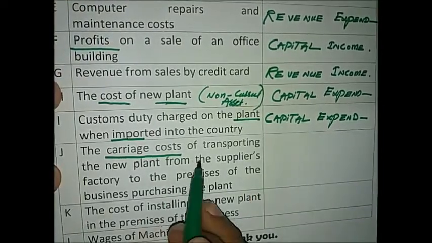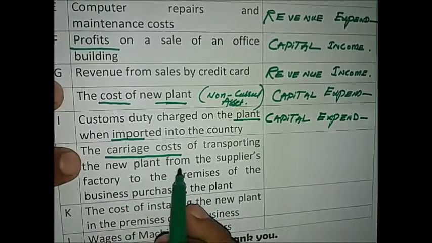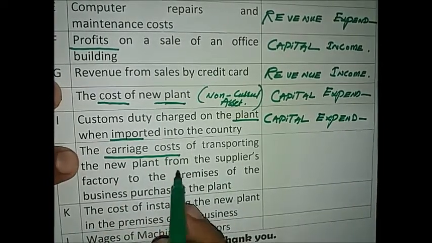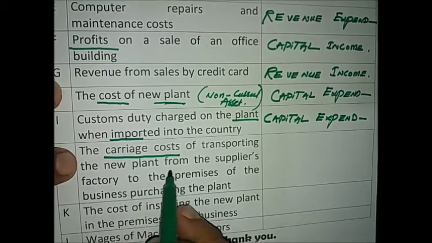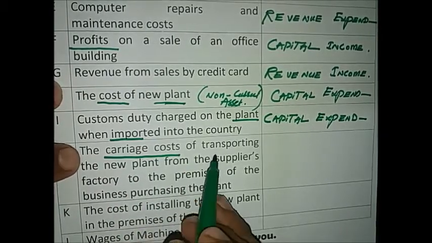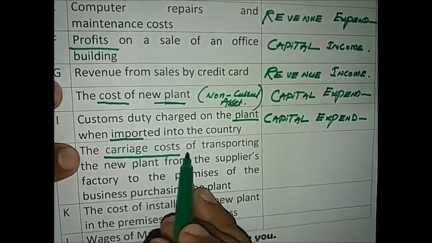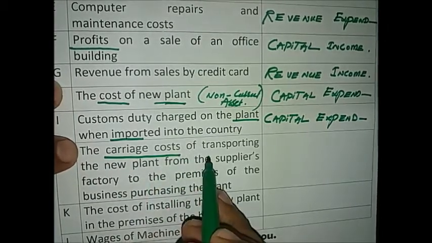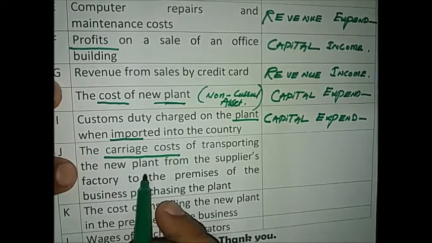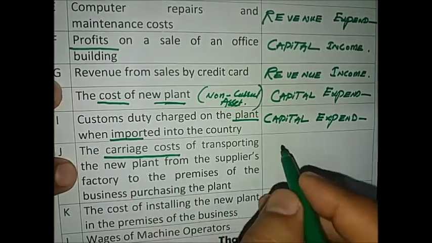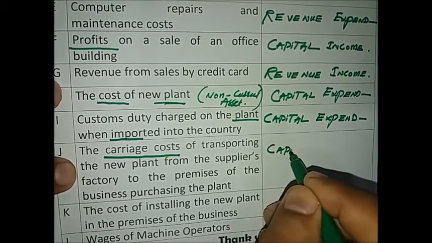Why? Because when we purchase a plant, the transportation cost will also be added to the cost of the plant, so it will be recorded into the capital expenditure.